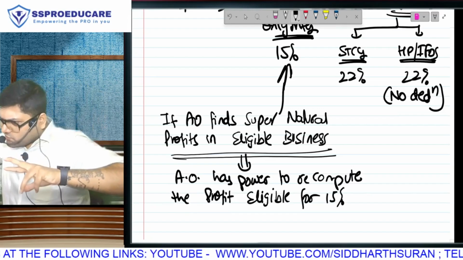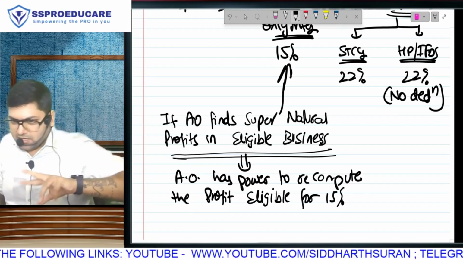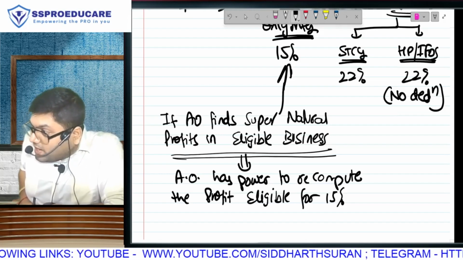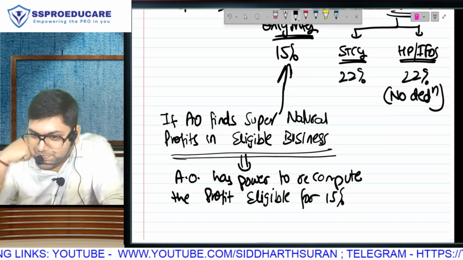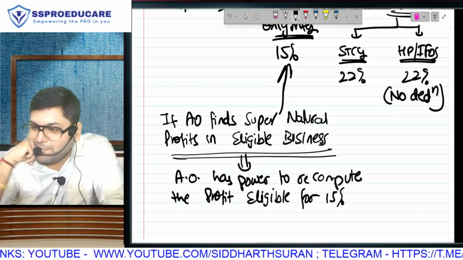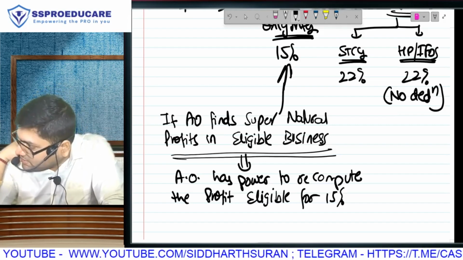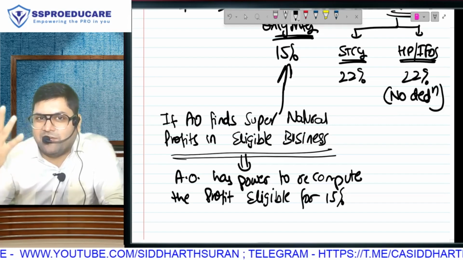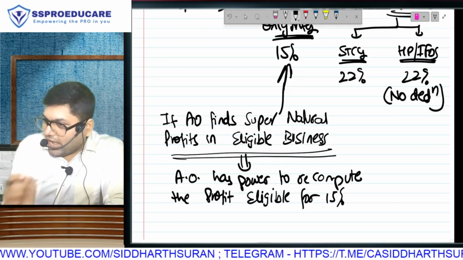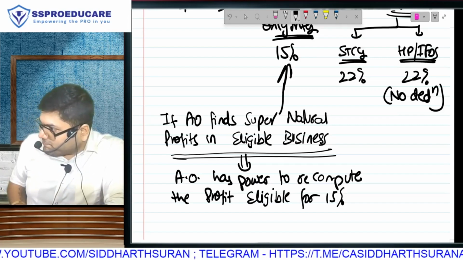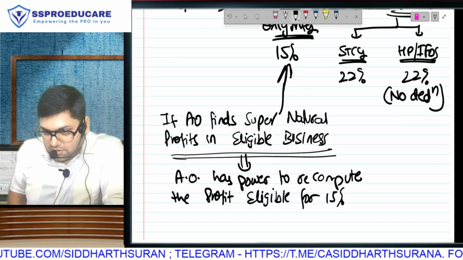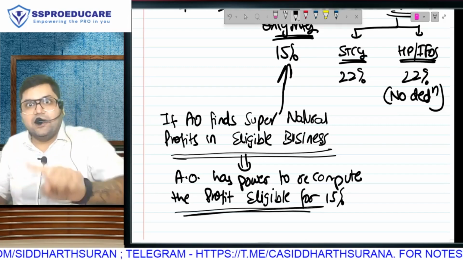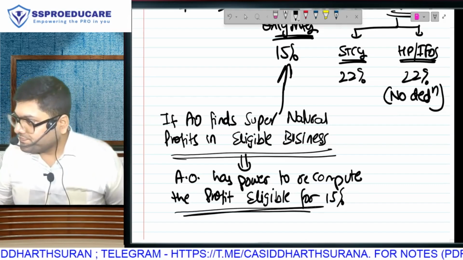If you don't understand complicated legal language, listen to this. You have shown profit of 5,000 crore in the manufacturing business, and you want to pay 15% on 5,000 crore. The AO says, "You fool, it is the first year of business. In the first year, a new manufacturing business cannot earn more than 500 crores. So I will let you take the 15% benefit only on 500 crore." The AO has the power to decide. He will decide how much will go in 15%.